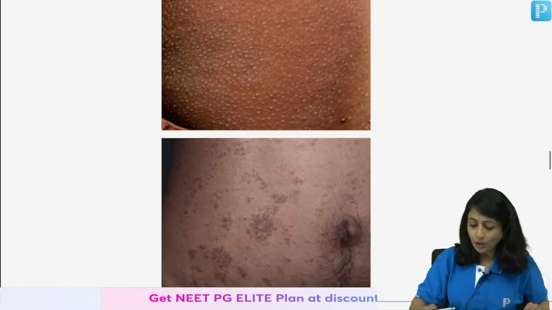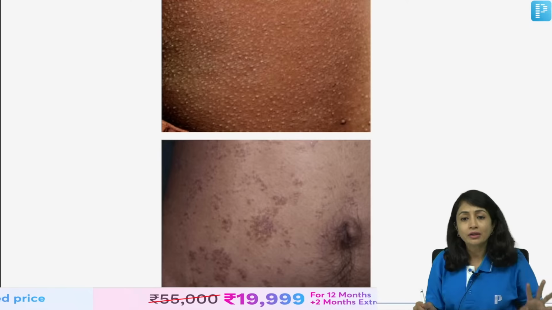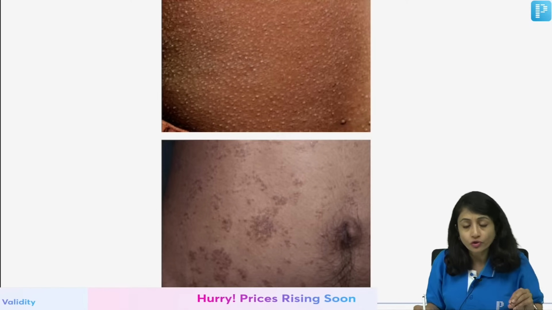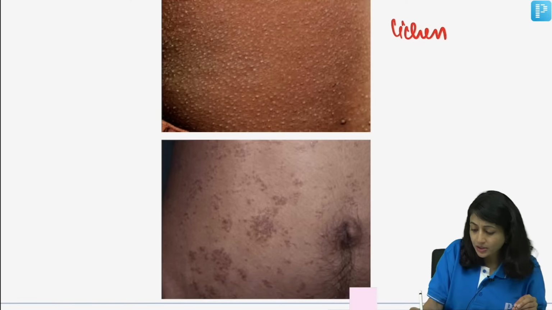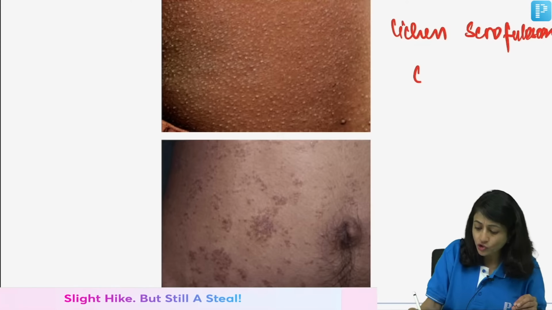Now, when we talk about tuberculosis, you should also know the types of tuberculids. You have three main types, and you should mainly know two, which is lichen scrofulosorum. Lichen scrofulosorum is something that you see in children.